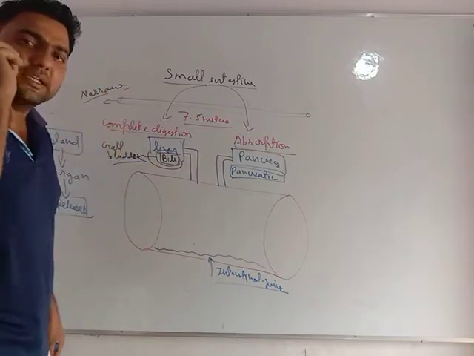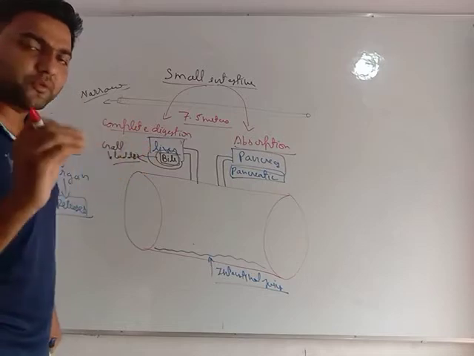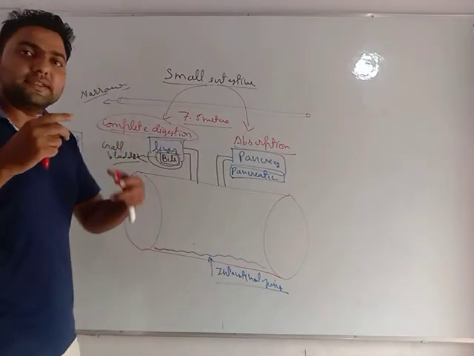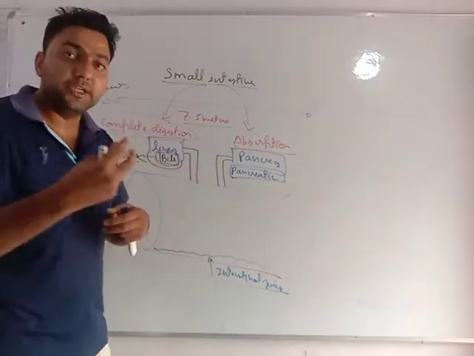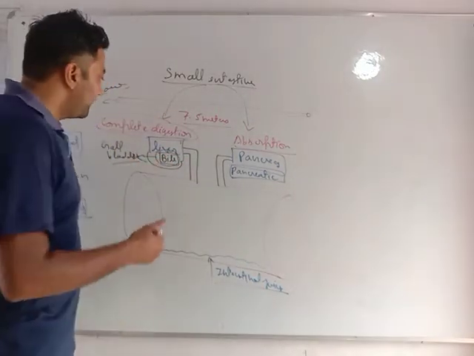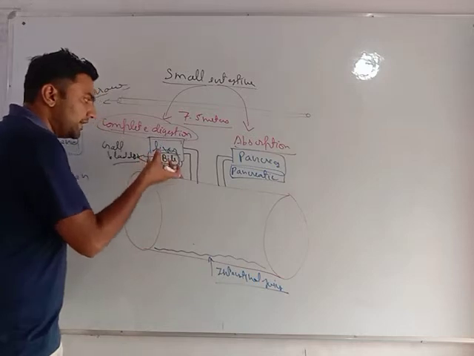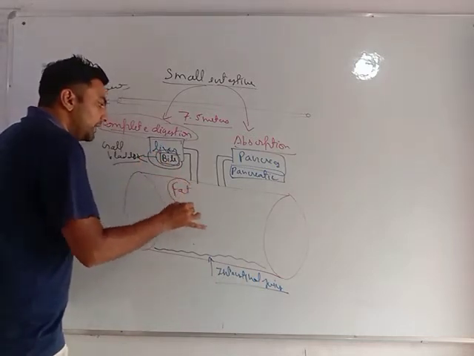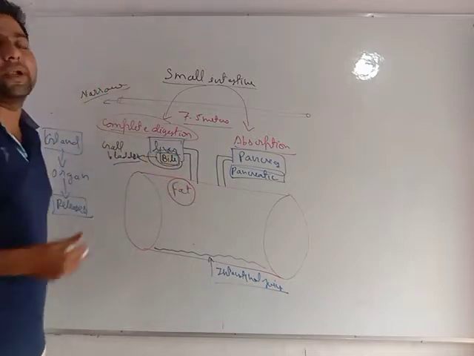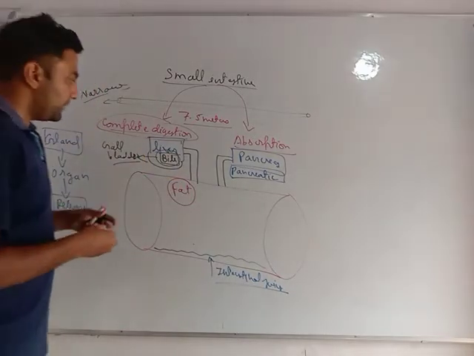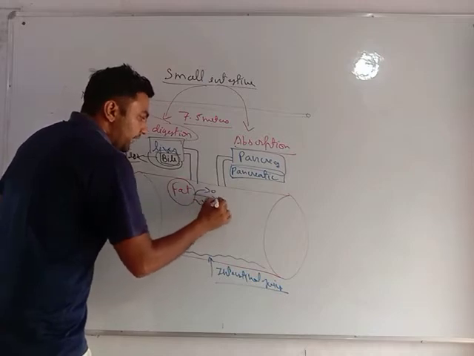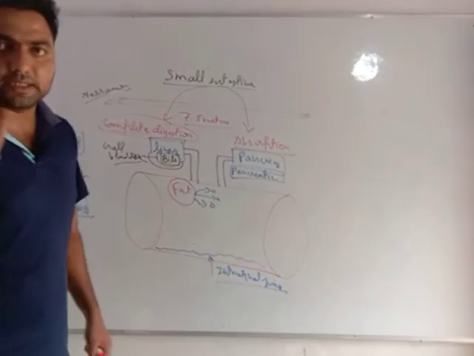These are special types of chemicals which help in digestion, converting our material into usable material. How? Bile juice: whenever we eat very large globules of fat, this bile converts that fat into small particles.